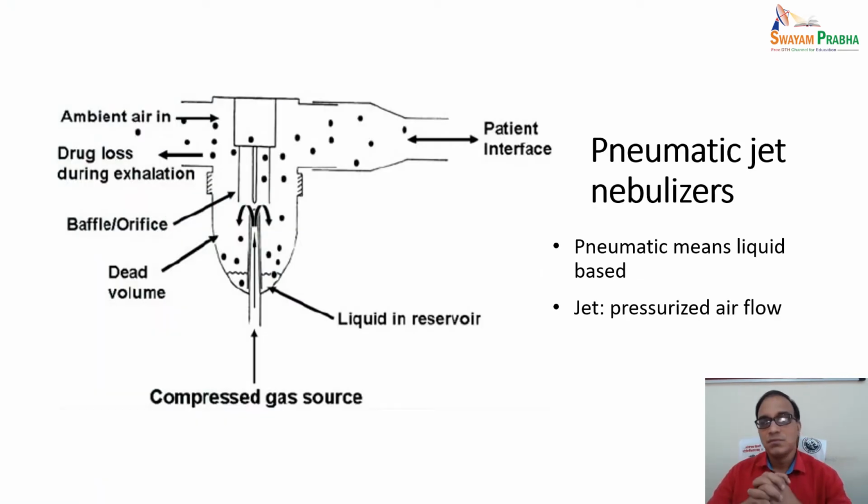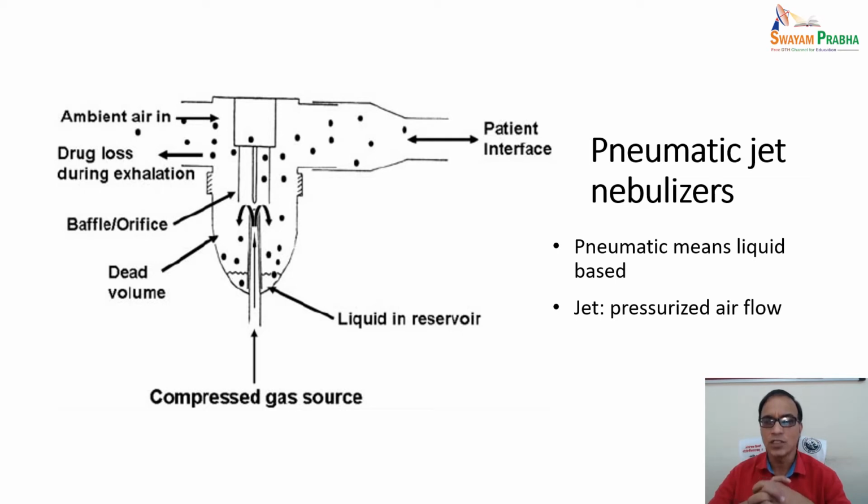Give your kind attention to this figure. This is the general diagram of the pneumatic jet nebulizer. Pneumatic means liquid based and jet means a pressurized airflow. So you can have an idea of what is happening here.